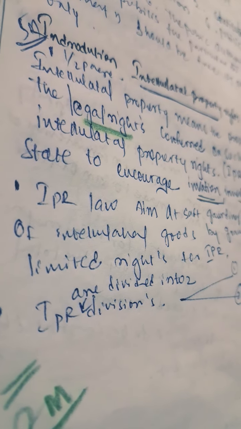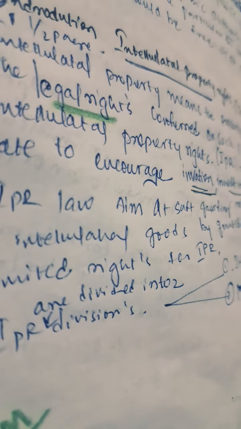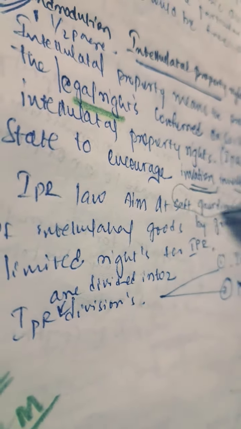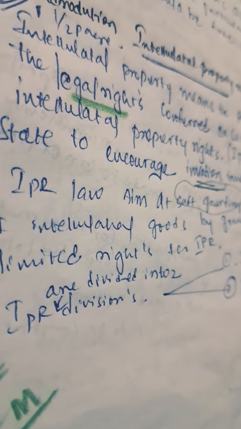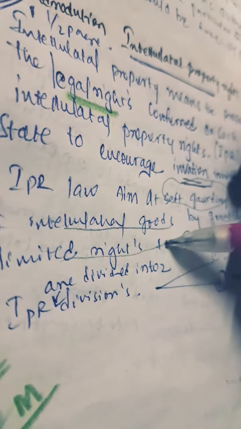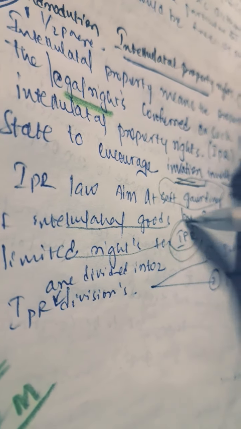IPR law aims to safeguard the relation of the possessors of intellectual goods by granting them certain time-limited rights for IPR, intellectual property rights.